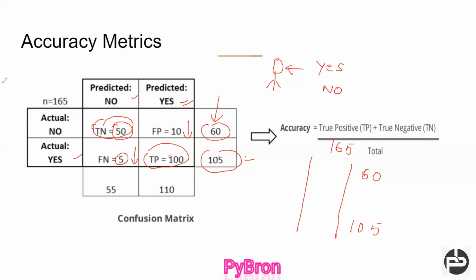In the next video, I'll show you ROC and AUC, which will help you set the proper threshold value, right?